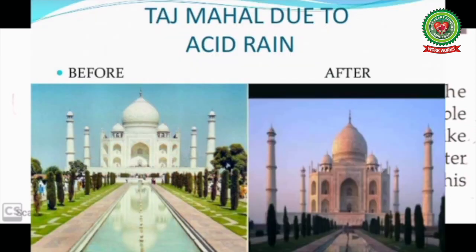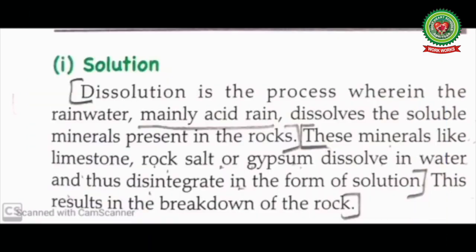The Taj Mahal is turning yellow due to acid rain because of the air pollution around Agra, where the Taj Mahal is located. And the effect of acid rain on the Taj Mahal you can see clearly in the picture. Acid rain dissolves the soluble minerals present in the rocks. These minerals like limestone, rock salt or gypsum dissolve in water, thus disintegrating in the form of solution. This results in the breakdown of the rocks.